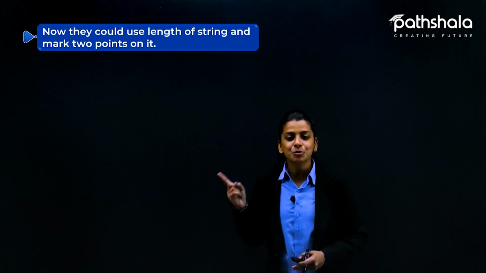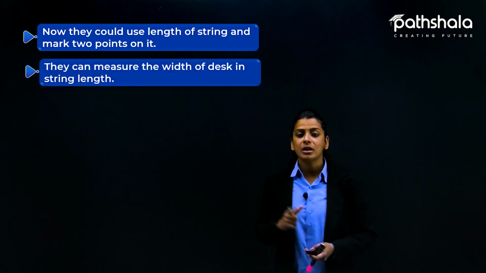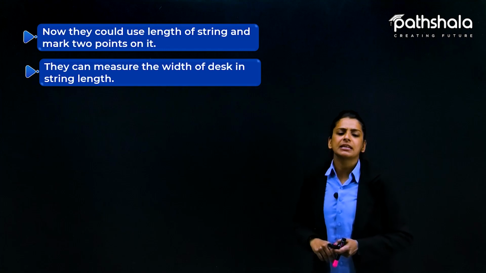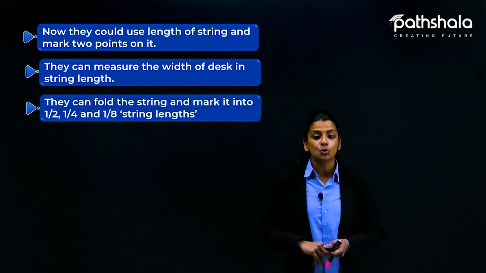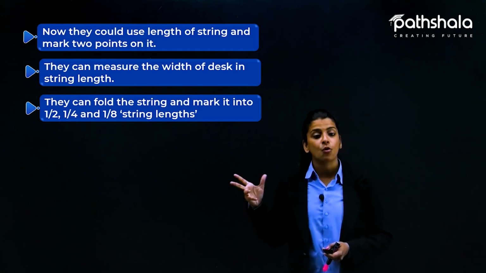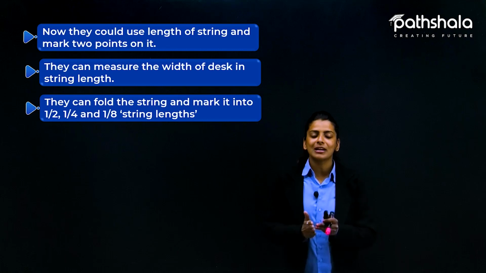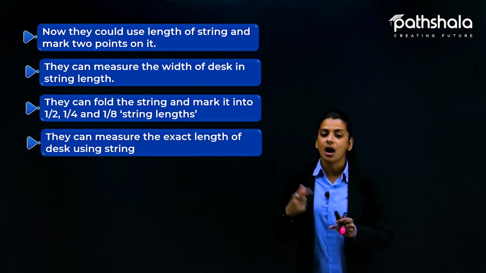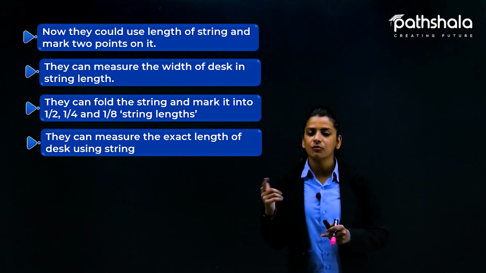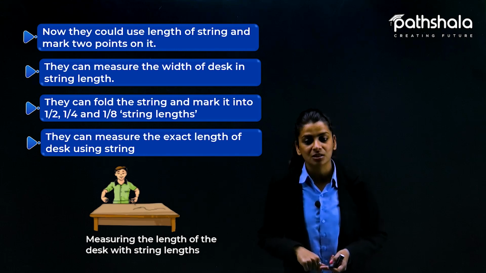So now they are using the length of a string to measure the length of the desk. So now they can measure the width of the desk in string length. How? They can fold the string and mark it into 1/2, 1/4 or 1/8 string length. So that is how they are measuring that they have folded the string into half or the 1/4 or the 1/8 of the string. So now they can measure the exact length of desk using string.